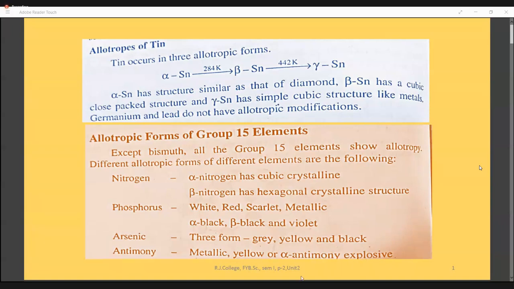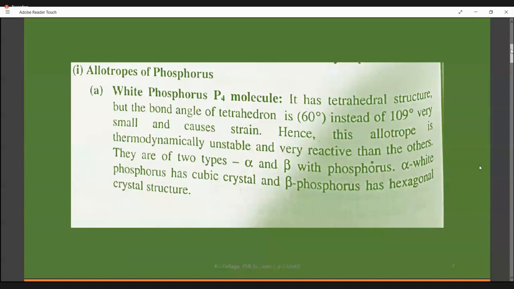So, ma'am, yes. Ma'am, we understand the color difference between black, violet, and red, white, but what is the difference between alpha and beta? Properties, their physical properties are going to be different. If a lot of research is done, then we can tell you all those differences. Okay, whatever is required for the syllabus only, I have put as a slide. Otherwise, I have not included certain things which are not required for you.